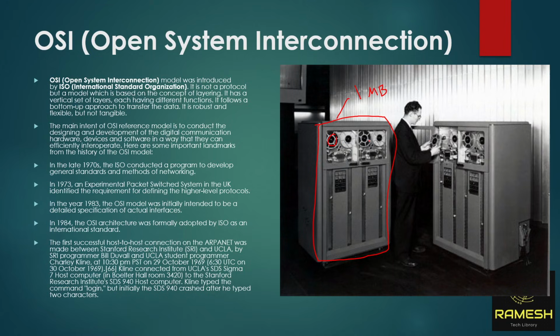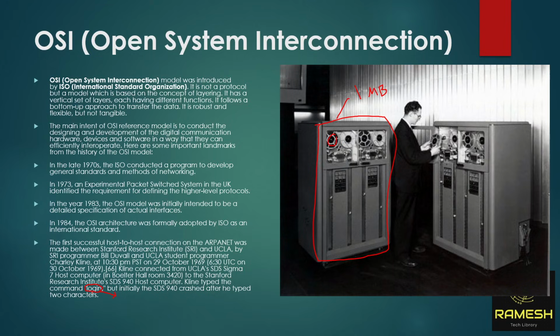So just understand what they did in the 1970s. They started sending data from one location to another location. That data is the keyword login. When it was sending, L and O were received successfully.